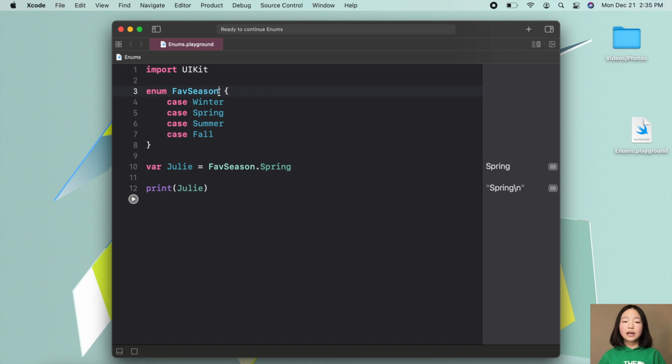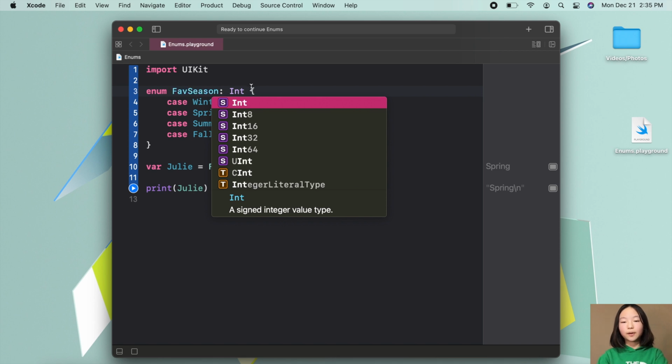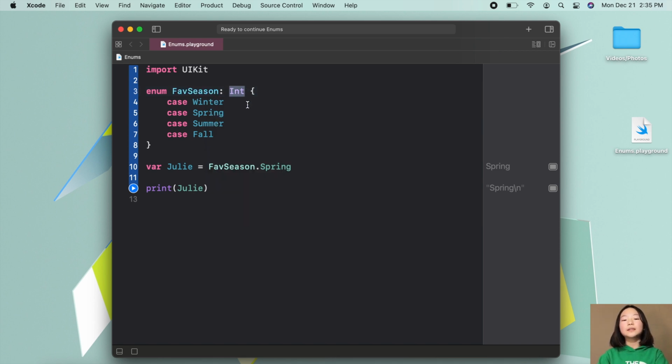So let's go ahead and set a data type to fave season. Go after the enum name, type in a colon, and then your data type, let's say int. And this data type will be the data type for all of our cases inside of fave season. So let's add some values. Let's set winter to a value of 1, spring to 2, and summer to 3, fall 4. And now we have 4 values, or raw values, for each of our cases.